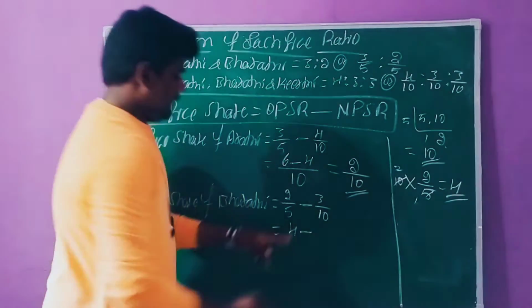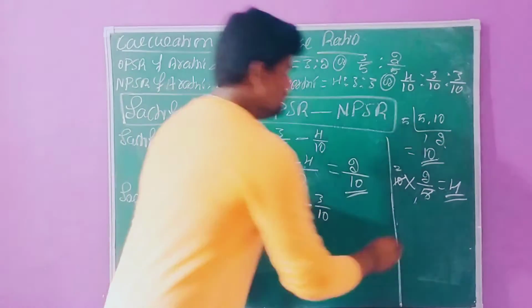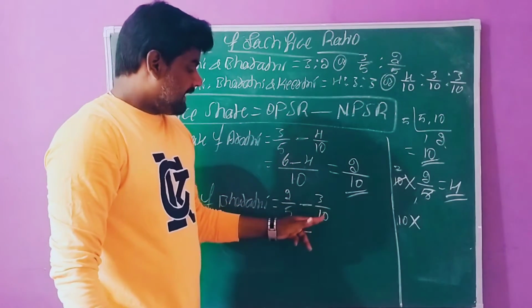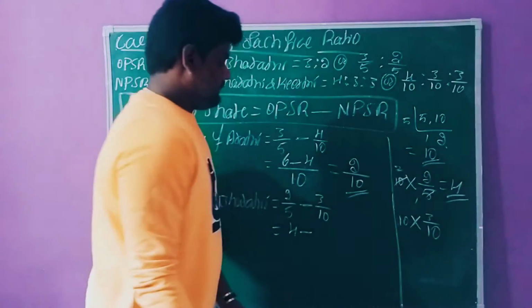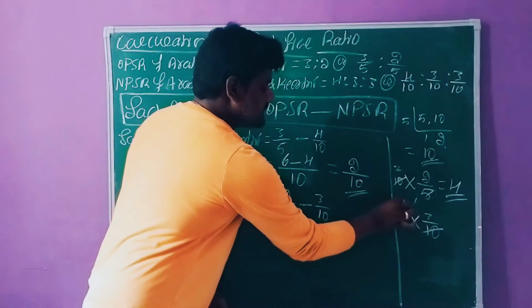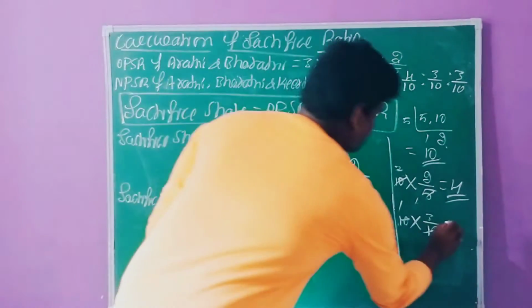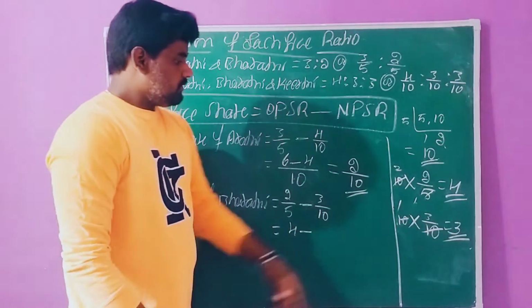And in the same way, 10 into 3 by 10: 10 ones are 10, 1 three is 3. So we have 4 and 3, right?